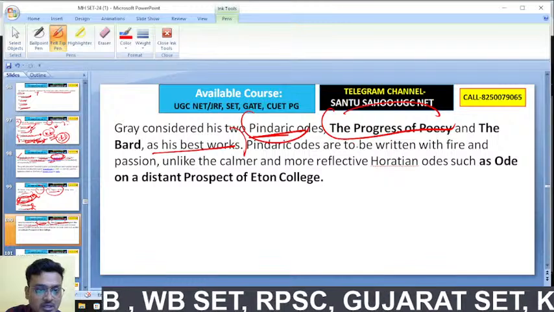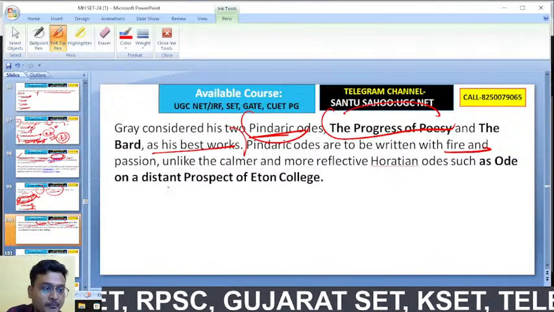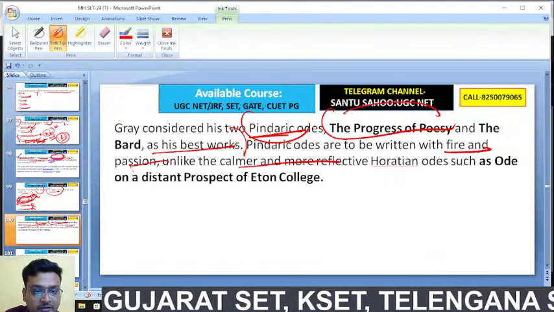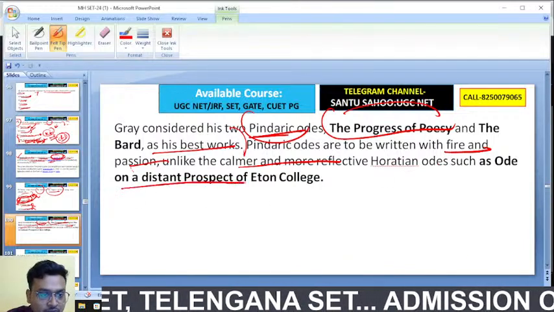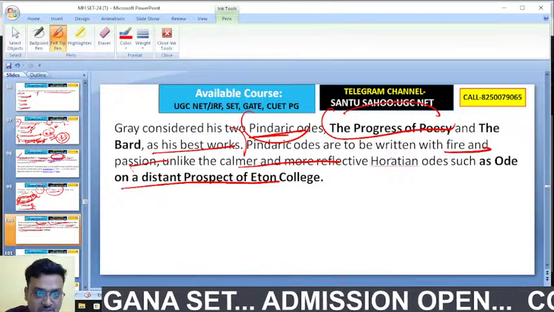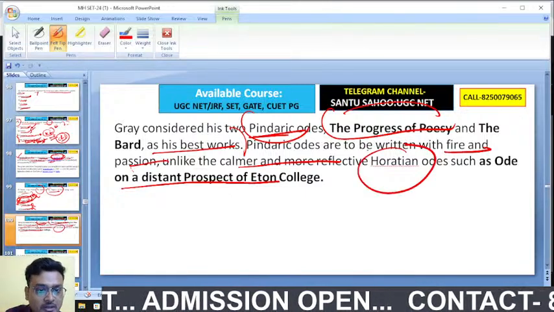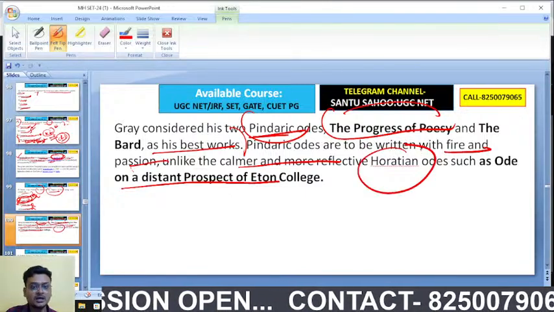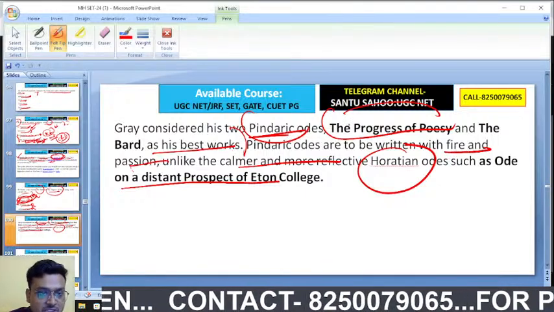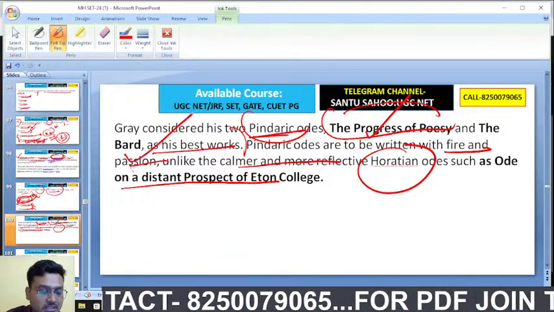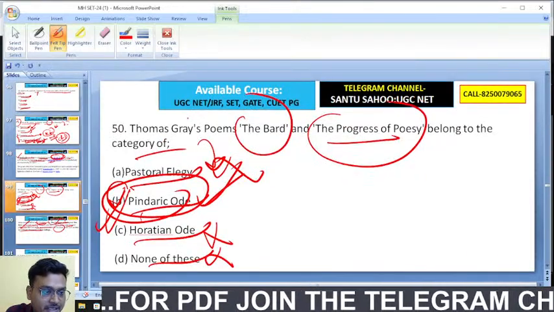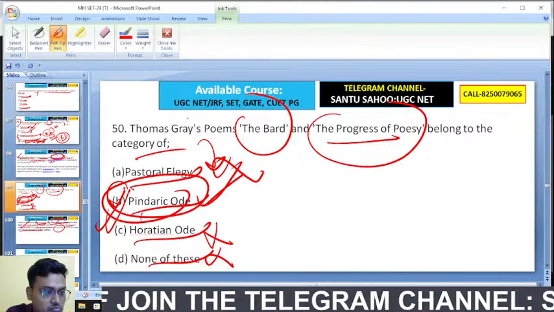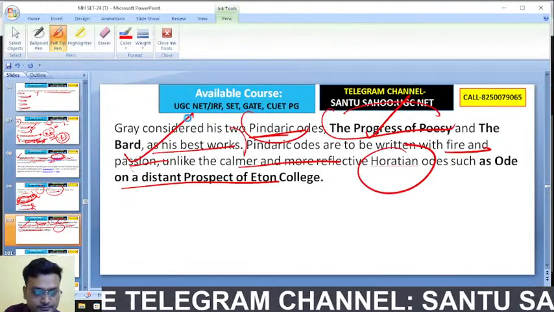Pindaric odes are to be written with fire and passion, unlike the calmer and more reflective Horatian odes such as Ode on a Distant Prospect of Eton College. That is actually a Horatian ode, whereas Pindaric odes are written with fire and passion. That is The Progress of Poesy and The Bard by Gray. It's a Pindaric ode actually.